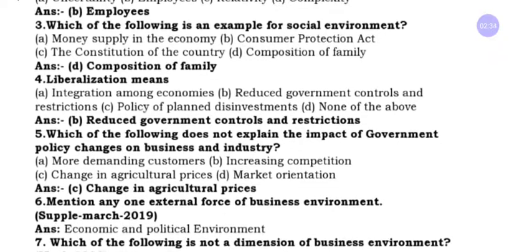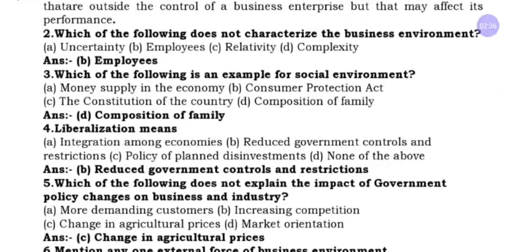And the third question: which of the following is an example of social environment? Option A, money supply in the economy. Money supply comes under the economic environment. Second one, Consumer Protection Act. This Act comes under the legal environment. Third one, the constitution of the country. This comes under the political environment. Option D, composition of family. The answer is composition of family. Family, culture, tradition, custom, belief and values all come under the social environment.